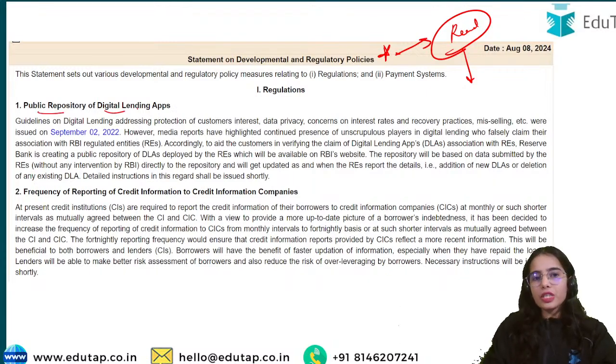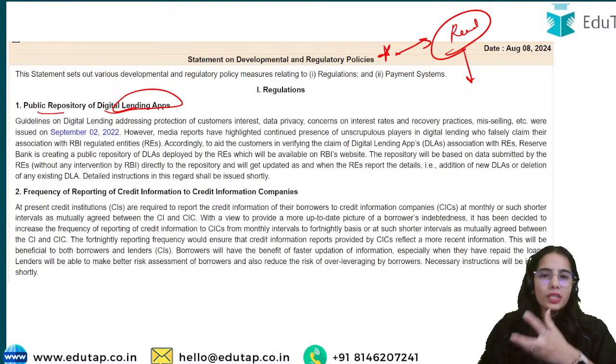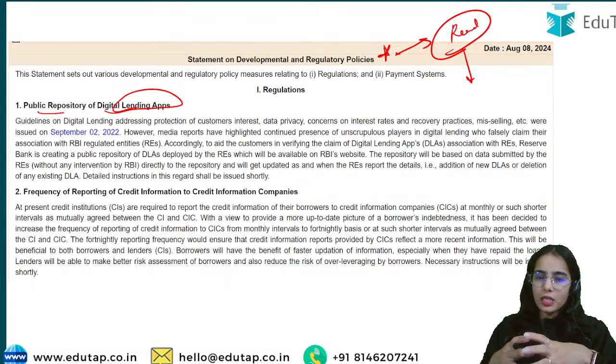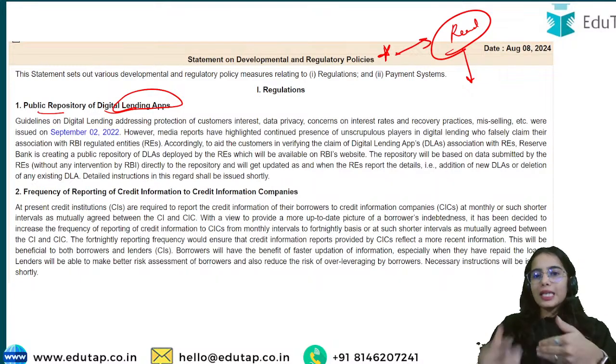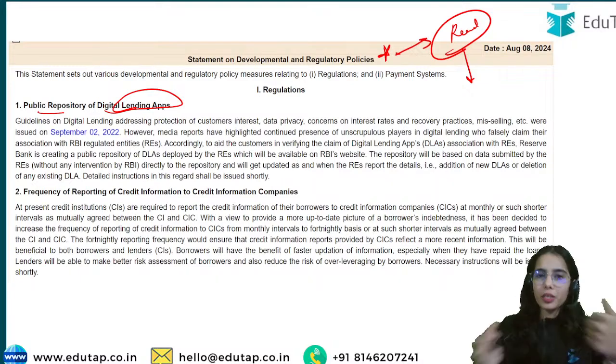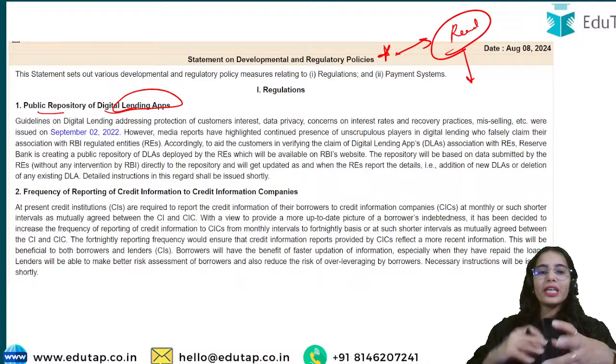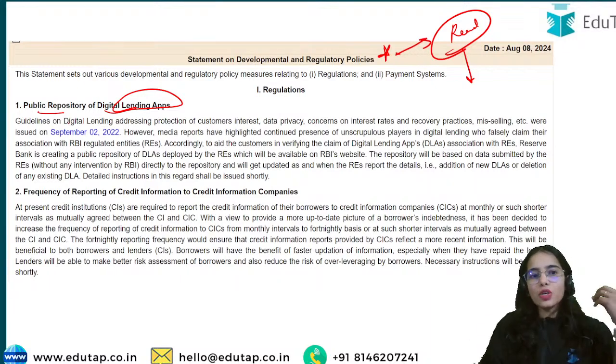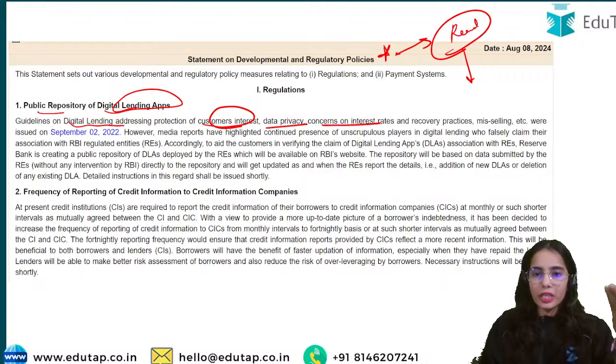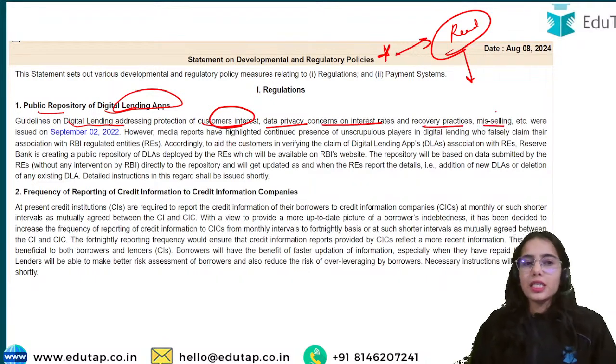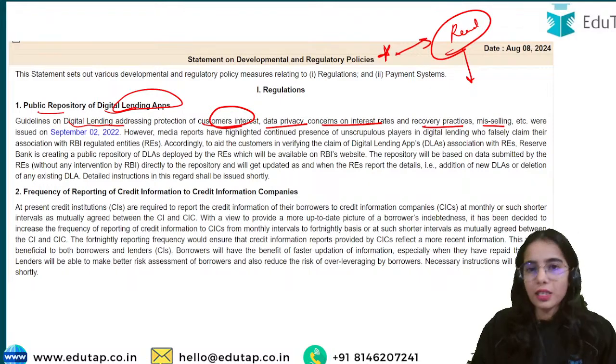The public repository of digital lending apps. It is said that in digital lending apps, there are some unwanted players creating unwanted situations in the digital lending space, which is creating some problems. So it is said that we have to create a public repository. The details have to be collected about the digital lending apps so that we can regulate them better. Guidelines on digital lending have been provided by the Reserve Bank of India again and again, in the interest of customers, data privacy, concerns on interest rates, recovery practices and mis-selling. This was issued in September 2022 by the Reserve Bank of India.